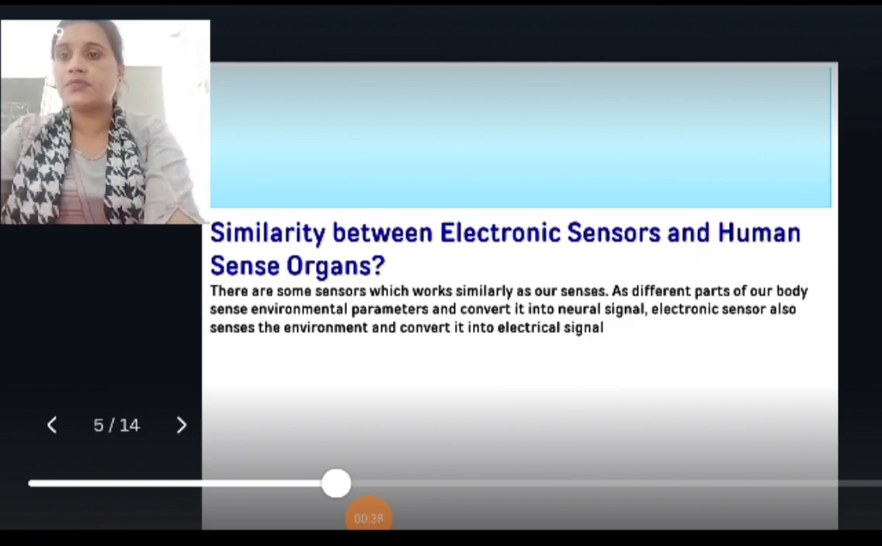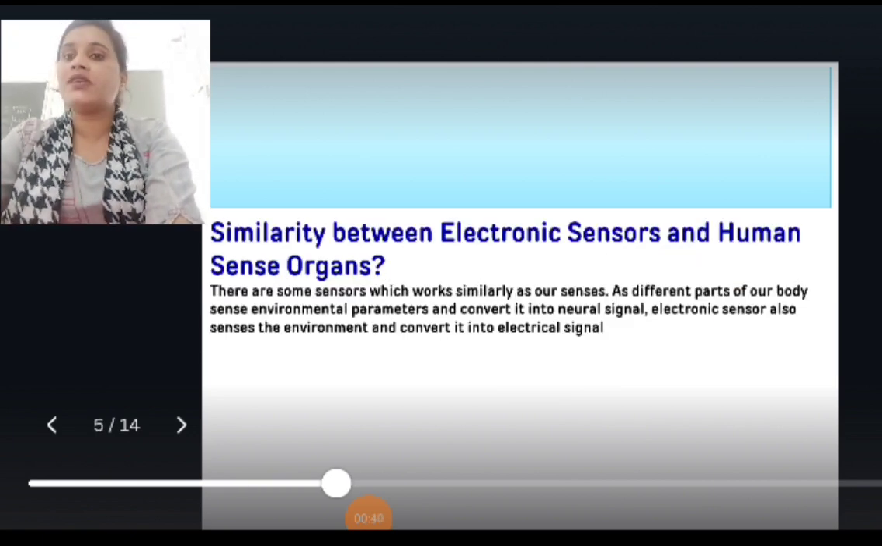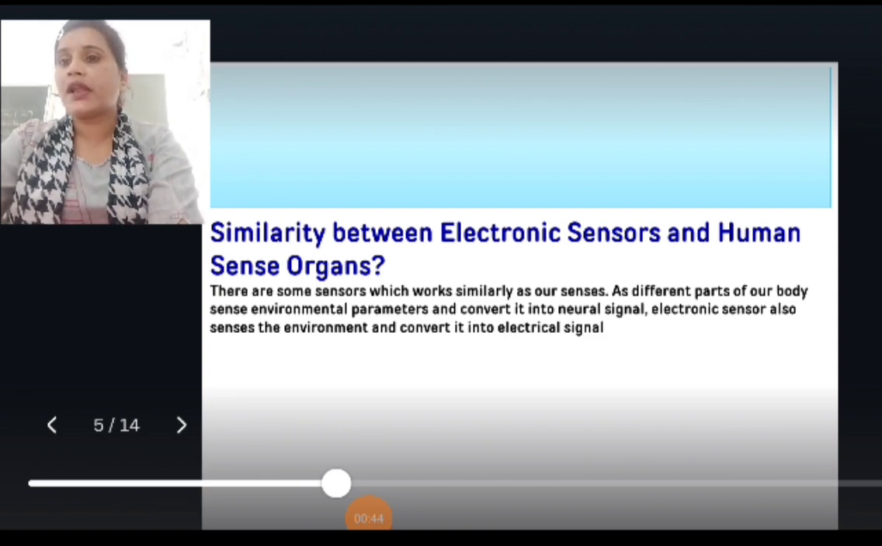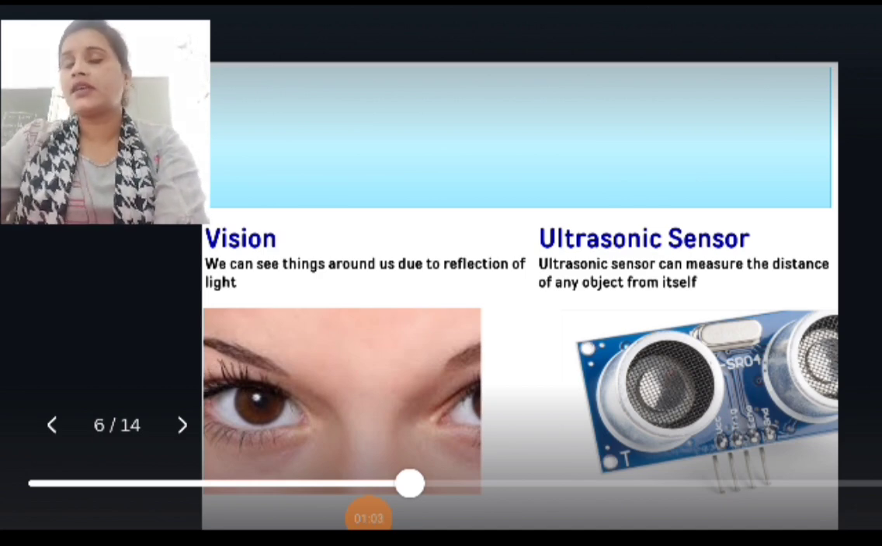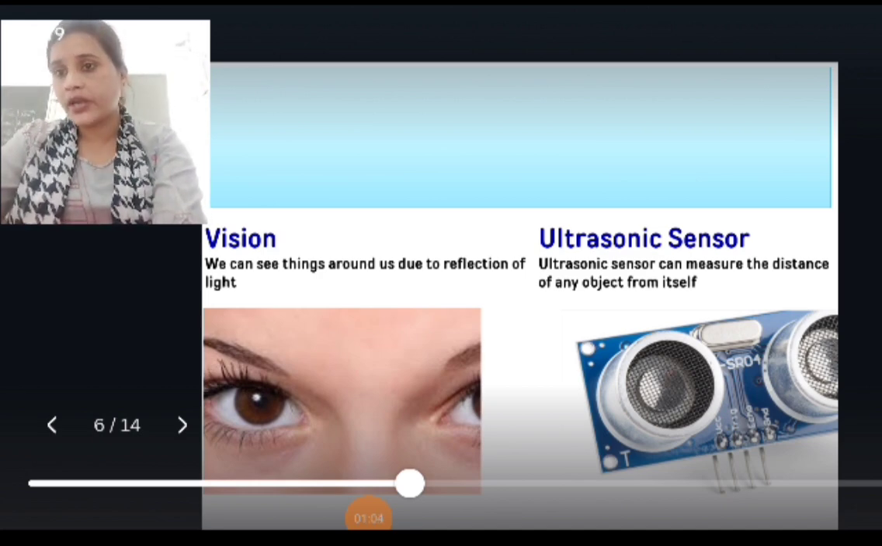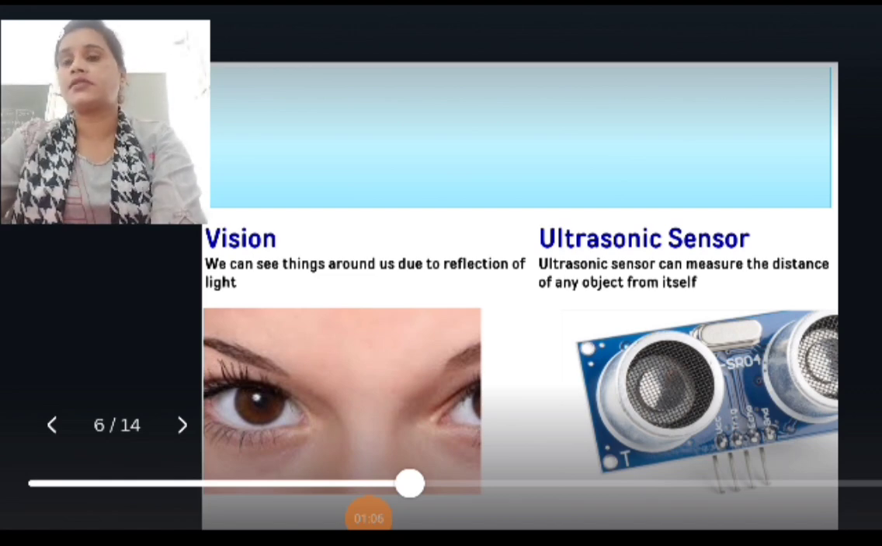Next we will see the similarities between electronic sensors and human sensory organs. These are some sensors which work similarly to our senses. As different parts of the body sense environmental parameters and convert them into neural signals, electronic sensors also sense the environment and convert it into an electrical signal. Next, we will see the comparison between the sensory organs of our body and the electronic sensors.